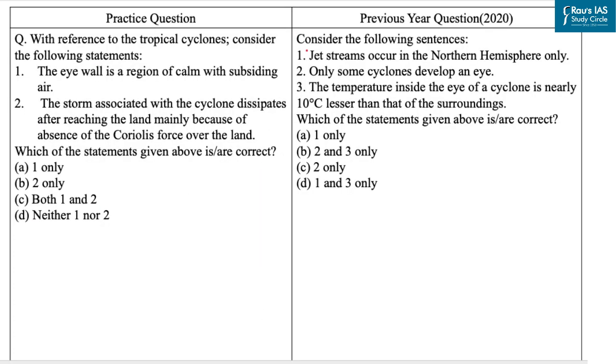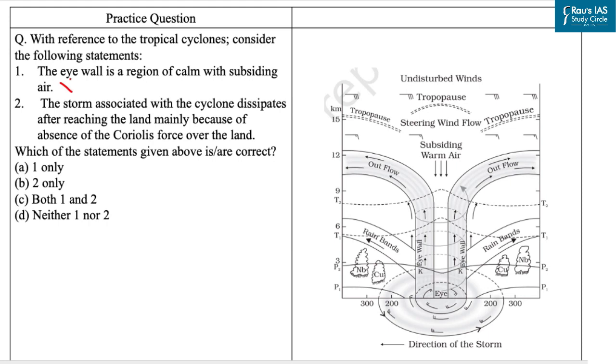Now extreme weather phenomena have remained a recurring theme in UPSC Prelims examination. As in year 2020, it asked a question based on features of cyclone and jet stream. So here we have taken a practice question based on tropical cyclones. So the first statement is eye wall is a region of calm with subsiding air. Now first statement is incorrect.